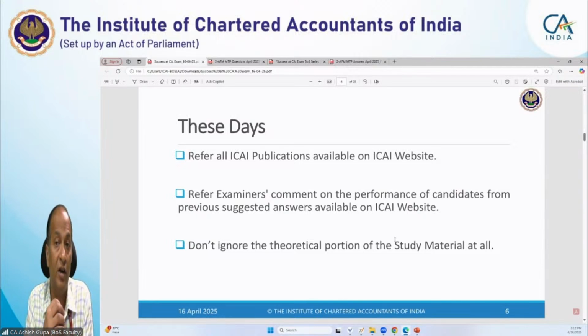Of course, they are theory-dominated topics, but remember that it is very important that you refer to theory for all the chapters, because it gives you two types of benefits. One is it clarifies your concepts. Sometimes you may have some doubt in a numerical, and knowing the concept can resolve it. And also, sometimes even a paper setter can ask a question from the theoretical portion. So don't skip the theory of the other numerical-oriented topics as well.